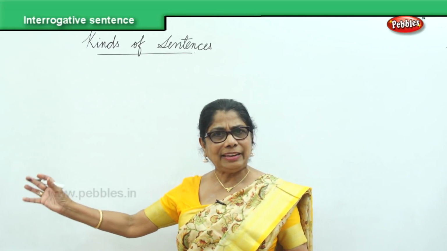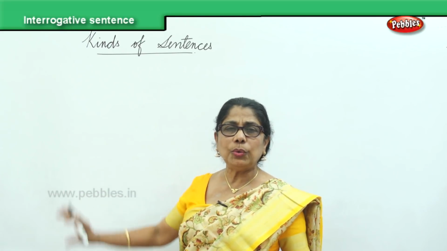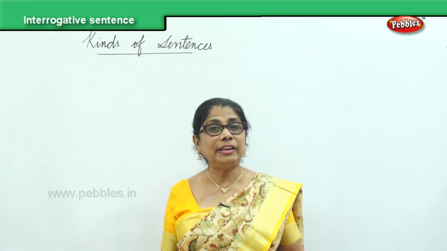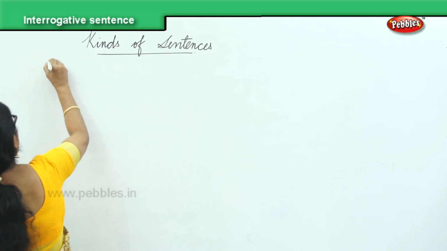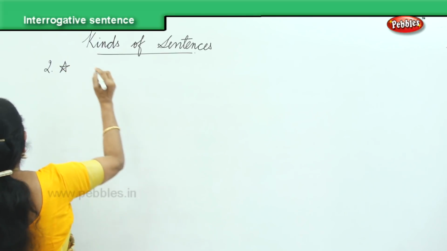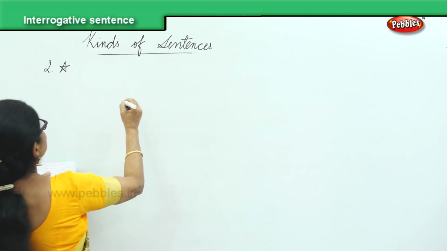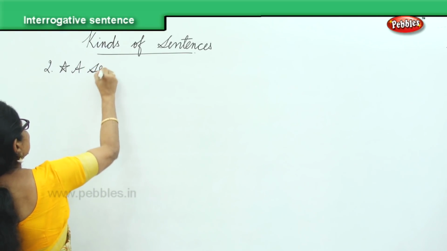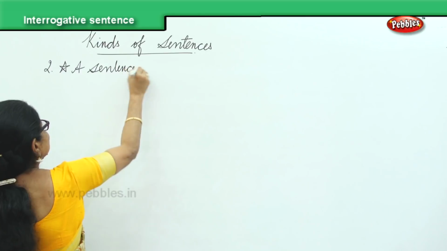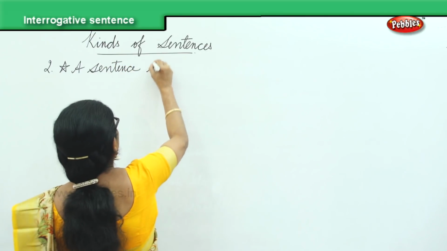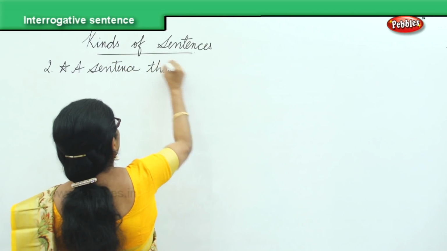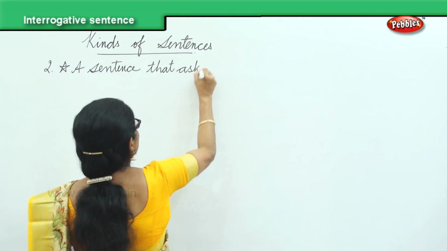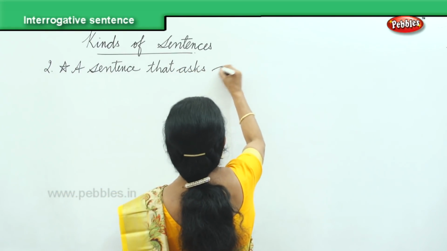We have done the declarative sentence. Now we will do the second part. The second kind of sentence is interrogative. A sentence that asks a question.